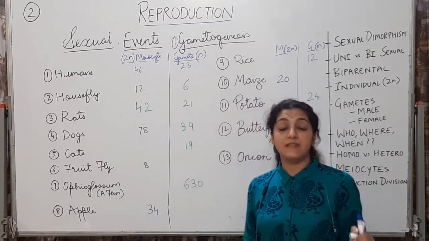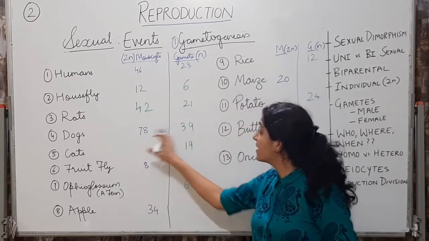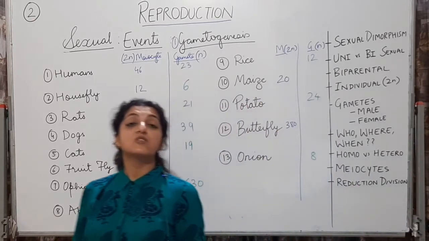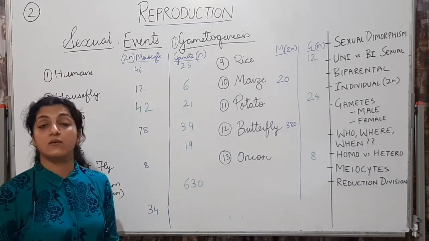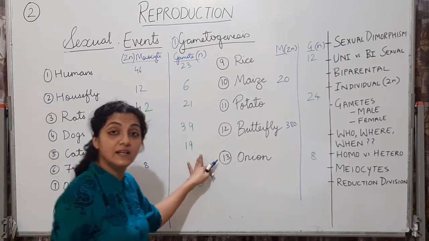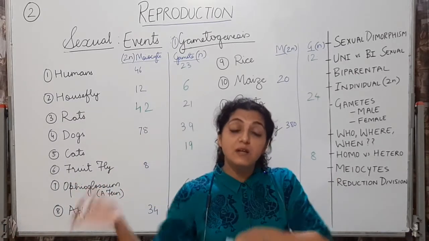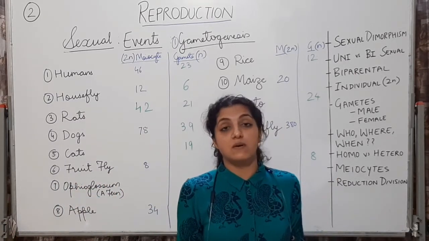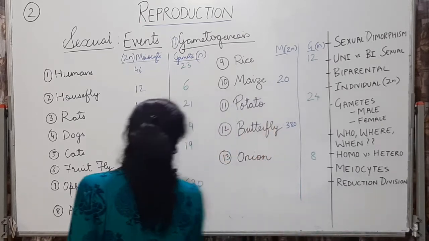Is it clear how we are finding these out? So I want you to do this chart by yourself. In cats, for example, 19 is given, so we will multiply 19 into 2 for the meiocyte number, which is going to be 38.